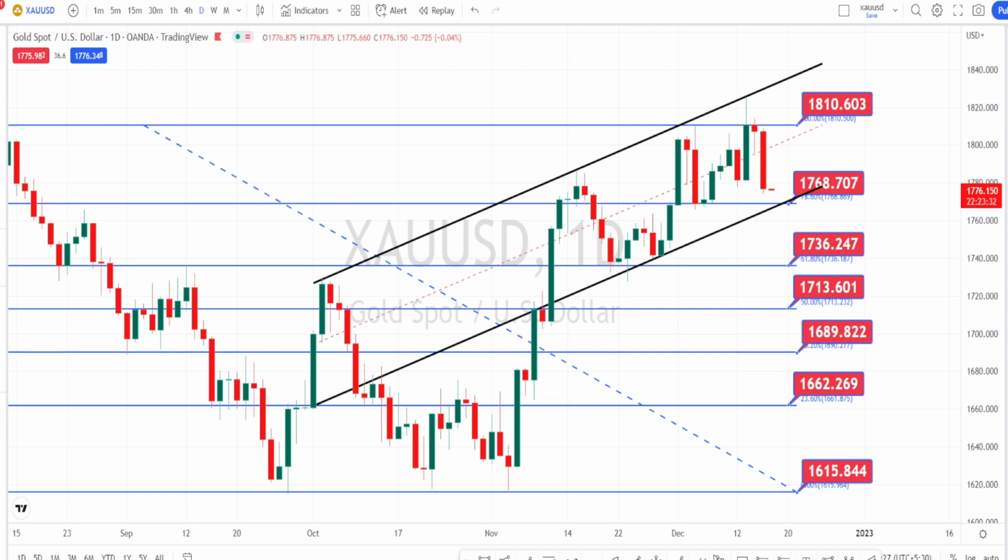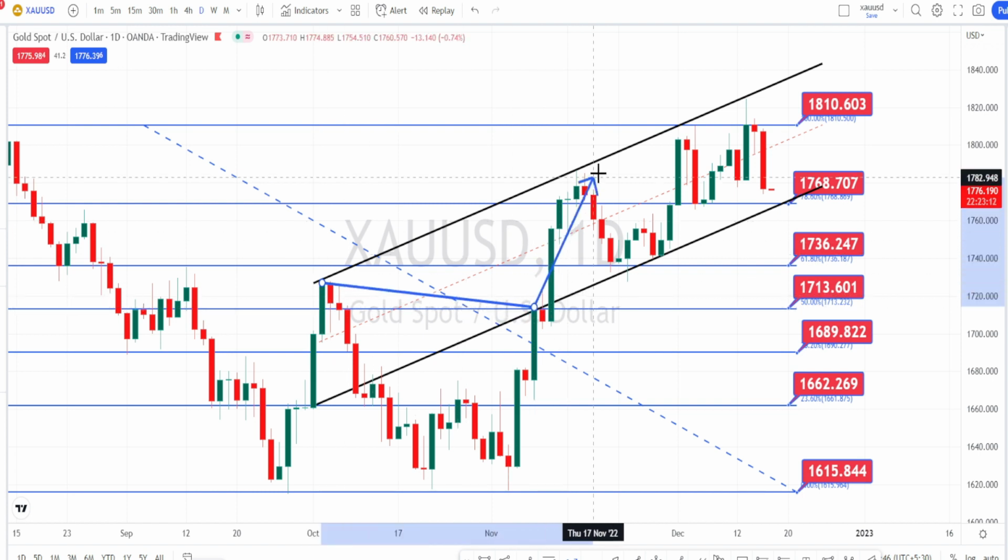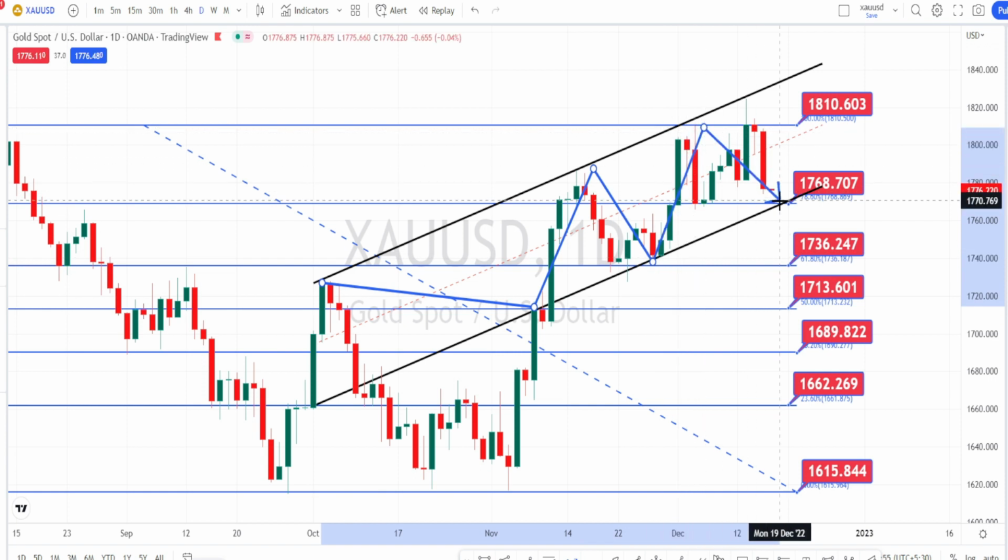So in gold US dollar currency pairs, I am in daily time frame, and when we look at the price action, as I had shared in my yesterday's analysis, the current trend is still in a bullish trend, trading within this bullish channel pattern in daily time frame.